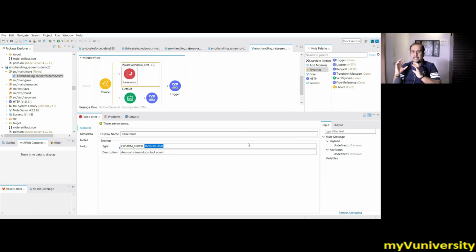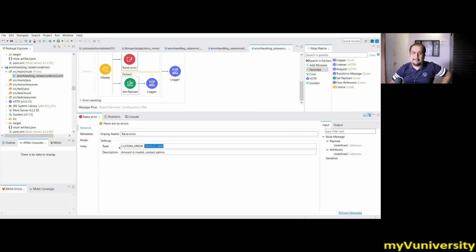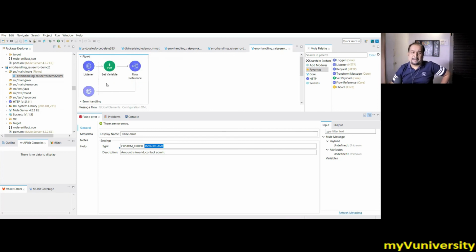That means your project is raising the custom exception, which is invalid amount. Now, who will catch that? Either you have the try block around this, or maybe your parent will catch that, right? Whenever there is an error over here, it will search whether there is a try block in this flow or not. It is not there. Whether there is a flow level handler in this flow or not, it is not there. Then the error will be propagated to the parent, and the parent flow handler will handle that.